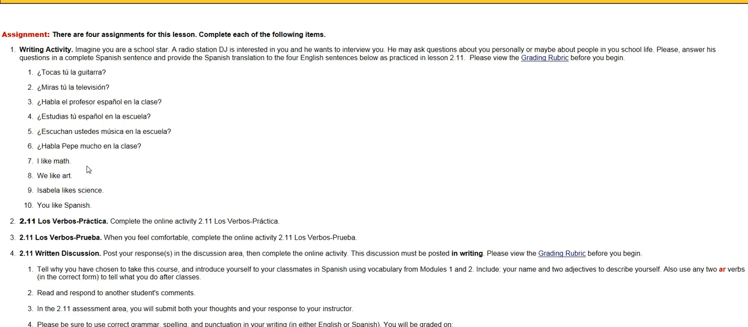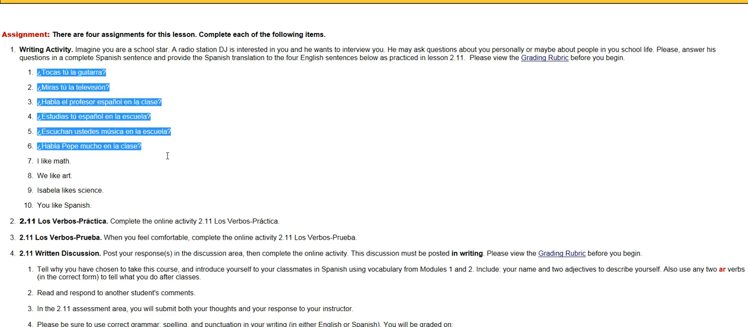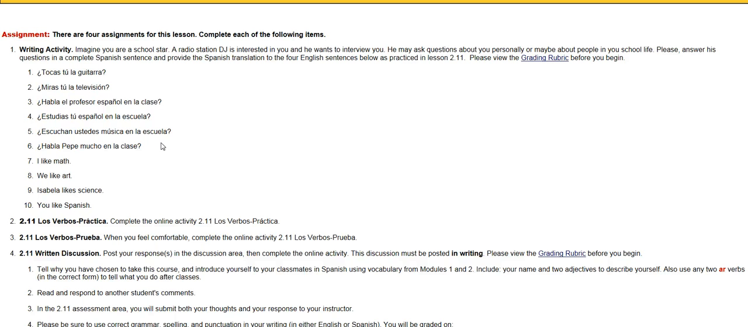Go back and look at a lesson, and you can go back to lesson 2.10, which is also about Gustar. How would you say we like art? Isabel likes science, and you like Spanish. Okay, so those are actually in 2.10. Here, these up top, the first 6 you're looking at, you're going to answer these questions.